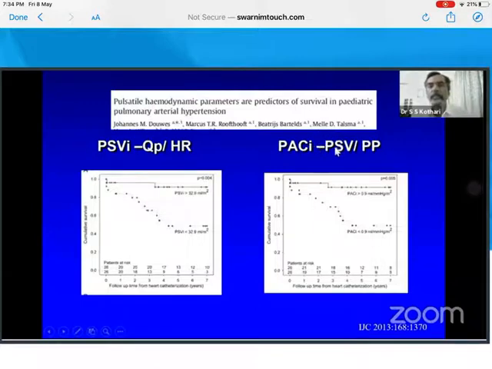Now each pulmonary stroke volume divided by pulse pressure. Systolic stroke volume of the lung, of the beat divided by pulse pressure. This is giving an idea of how compliant is the vasculature in general sense. And it is also correlating with the RV function. So it is a measure of RV afterload beyond pressure. Just keep that in mind, and we will hear more about this in coming times.